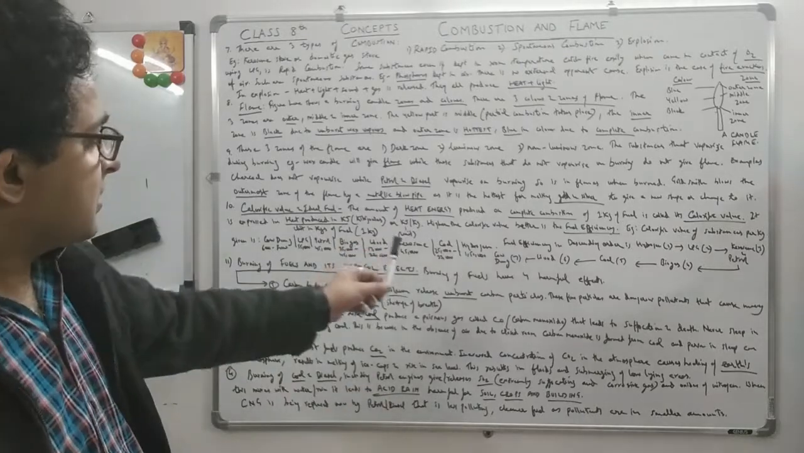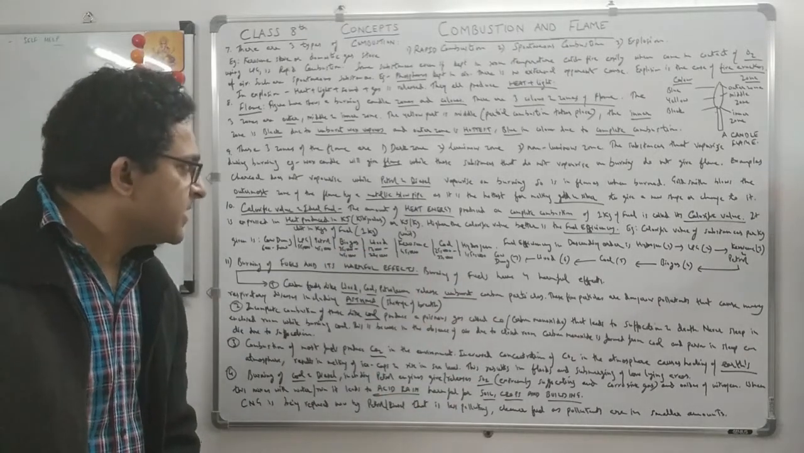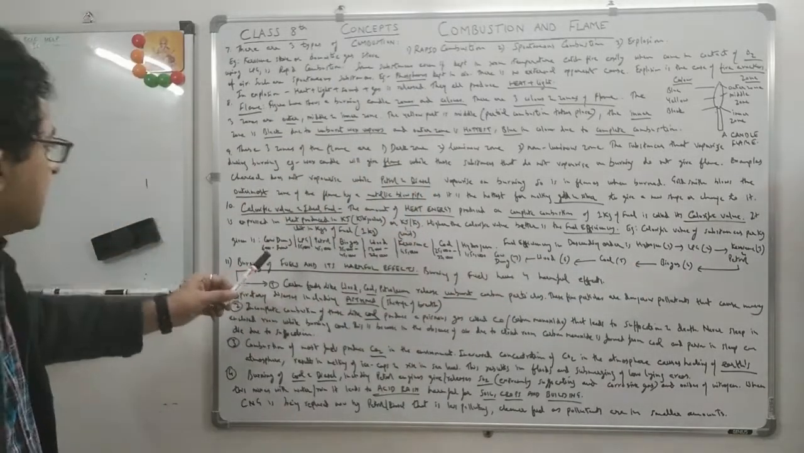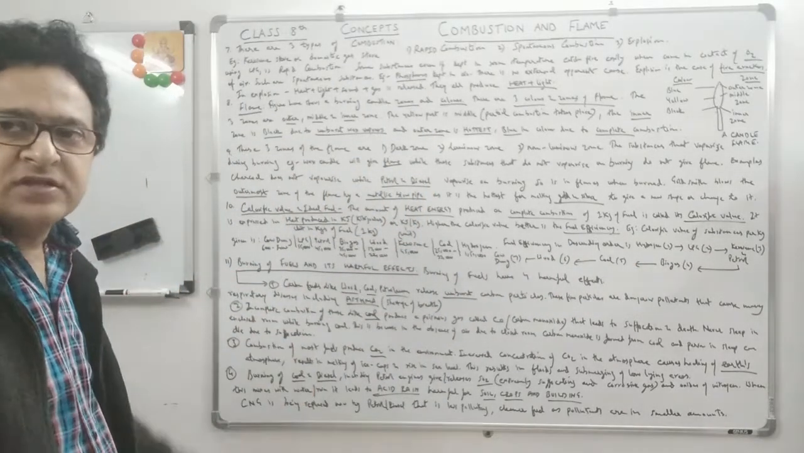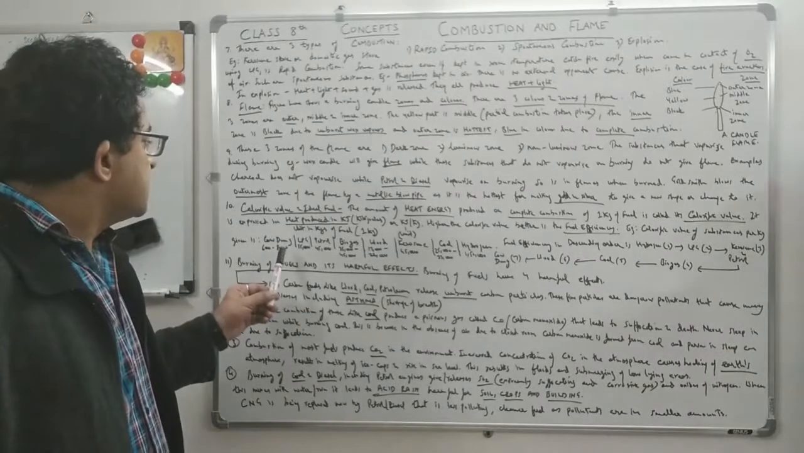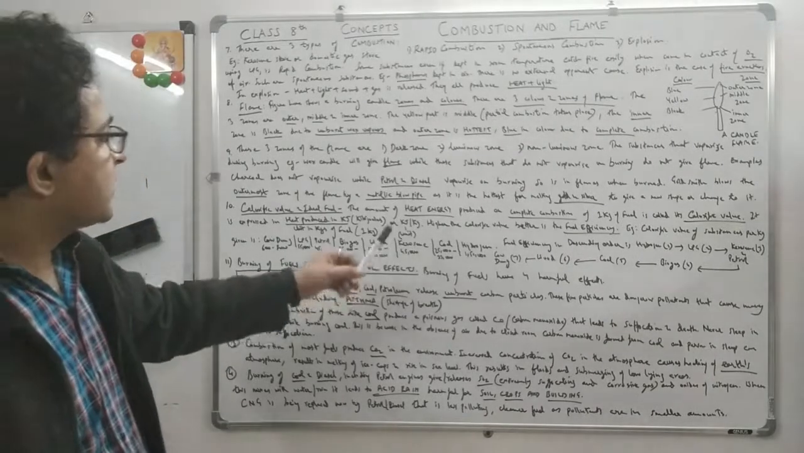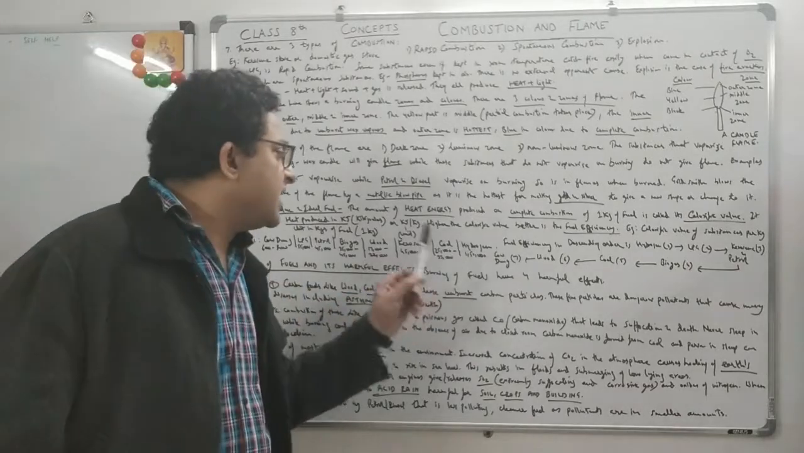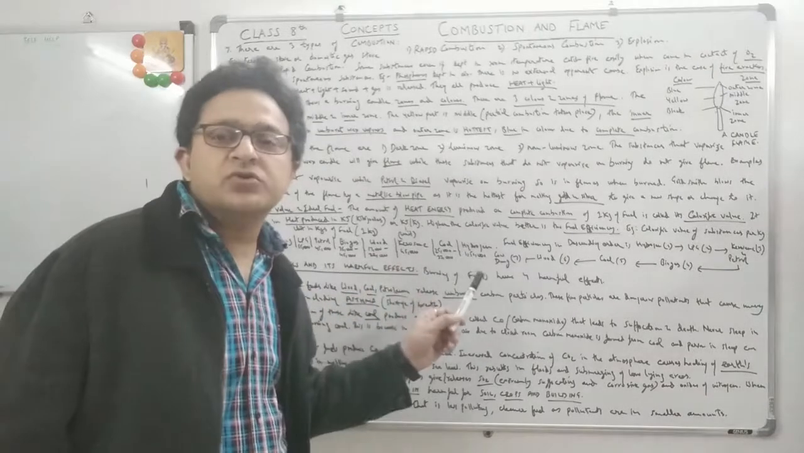Now just see the examples here. The calorific value of substances per kg. I have given you a list here, which is in your NCERT as well: cow dung, LPG, petrol, biogas, wood, kerosene, coal, hydrogen. The highest is hydrogen, 1,50,000 kilojoules per kg.